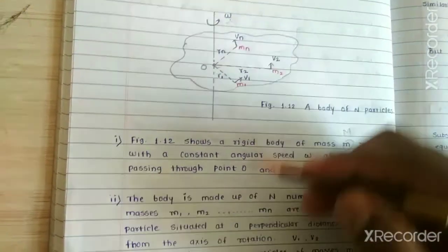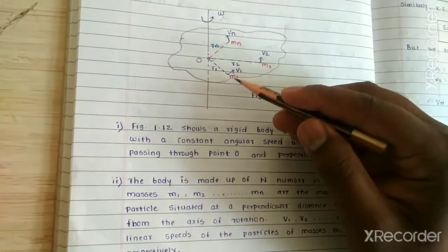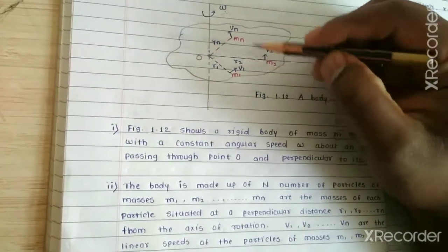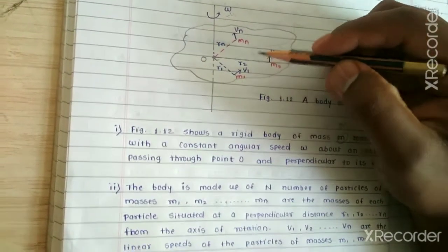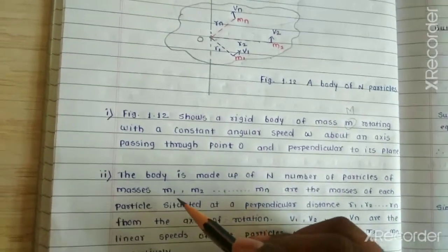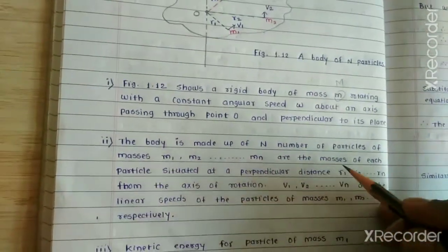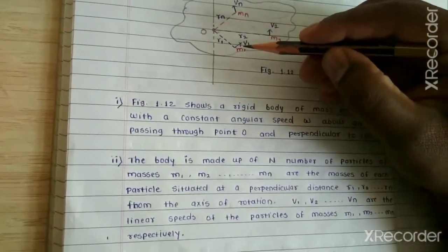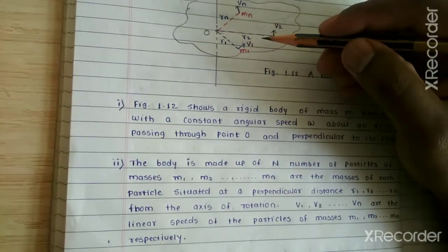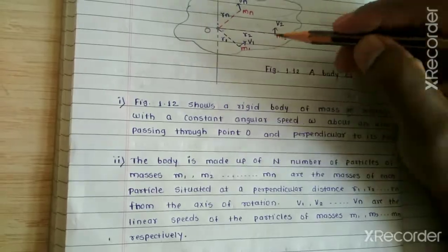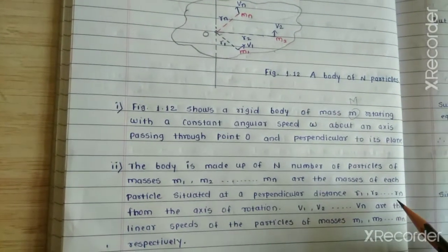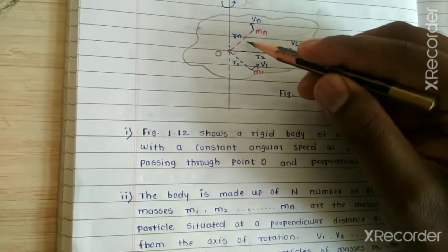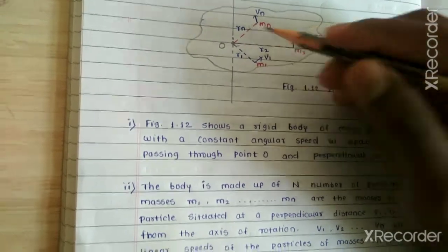This body is made up of n number of particles of masses m1, m2, ... mn. These are the masses of each particle, situated at particular distances r1, r2, ... rn from the axis of rotation.